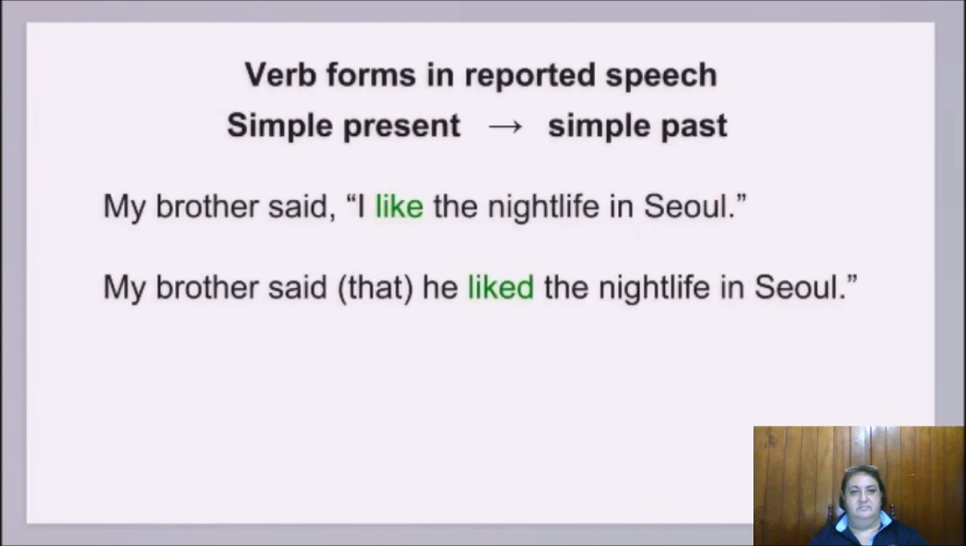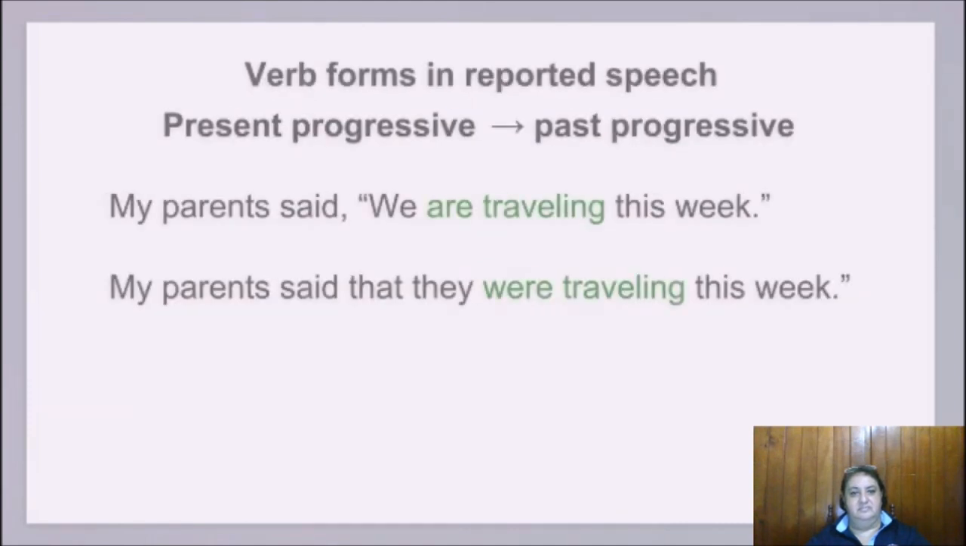The simple present becomes the simple past. For example, my brother said, "I like the nightlife in Seoul." My brother said that he liked the nightlife in Seoul. The present tense verb like becomes the past form liked. The present progressive becomes the past progressive. For example, my parents said, "We are traveling this week." My parents said that they were traveling this week. The present progressive are traveling becomes the past progressive were traveling.